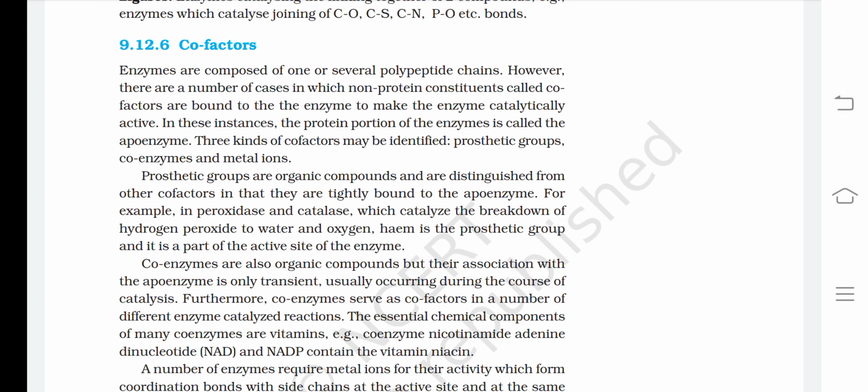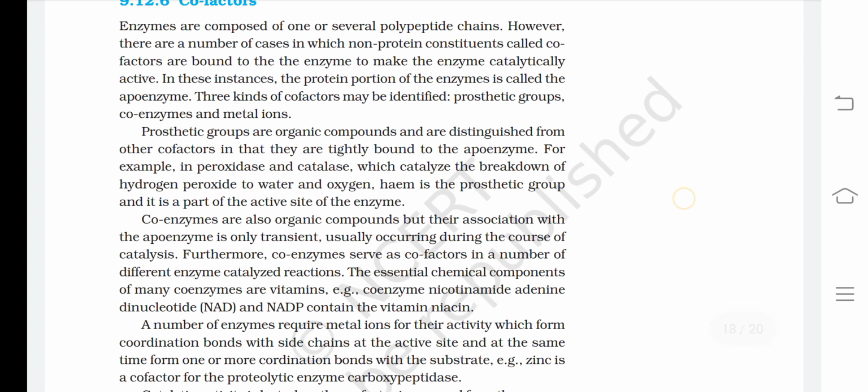the catalysis. Furthermore, coenzymes serve as cofactors in a number of different enzyme-catalyzed reactions. The essential chemical components of many coenzymes are vitamins. Example: the coenzymes nicotinamide adenine dinucleotide NAD and NADP contain the vitamin niacin, which is vitamin B3.